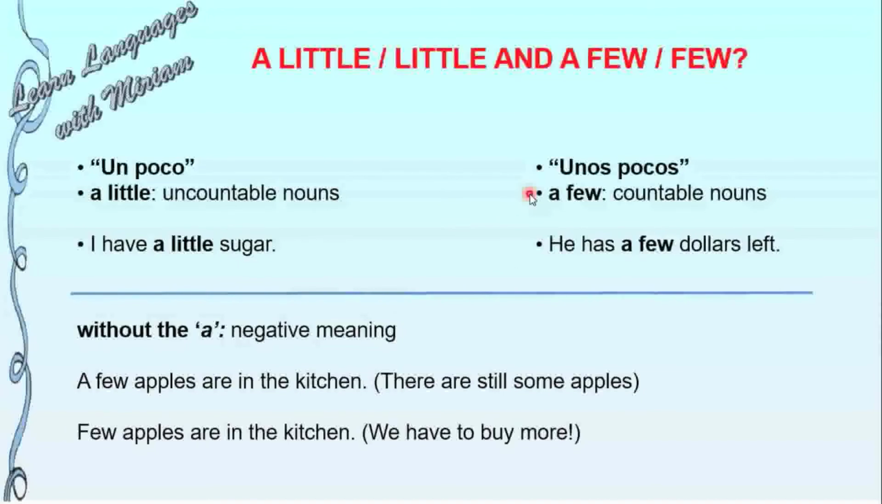And now let's see a few. In Spanish it is unos pocos. We use it with countable nouns. For example, he has a few dollars left. If we say little or few without the a, it has a negative meaning. For example, a few apples are in the kitchen means that there are still some apples. But if we say few apples are in the kitchen, that means that we have to buy more apples.